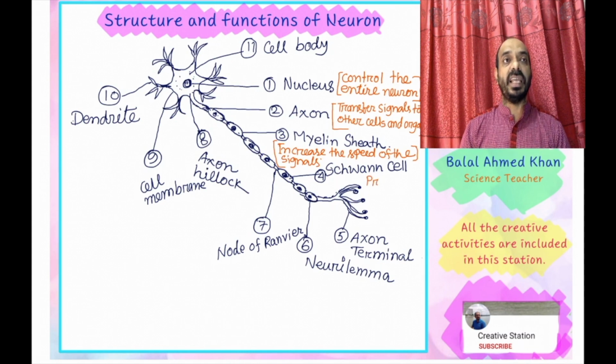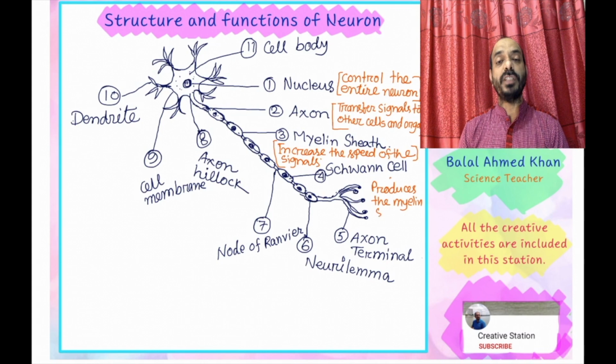Now Schwann cell is a special type of cell that produces myelin sheath. For this reason, Schwann cell produces the myelin sheath that speeds up the impulses.